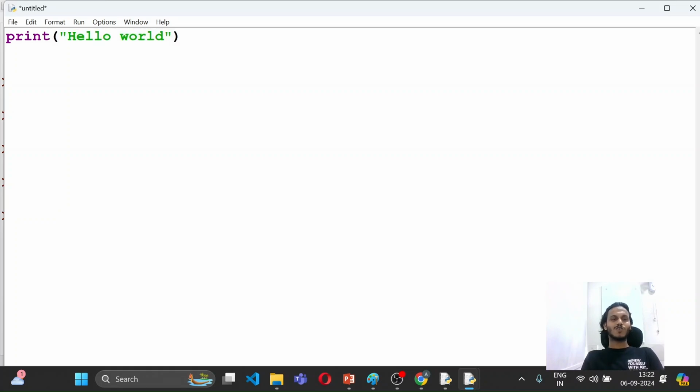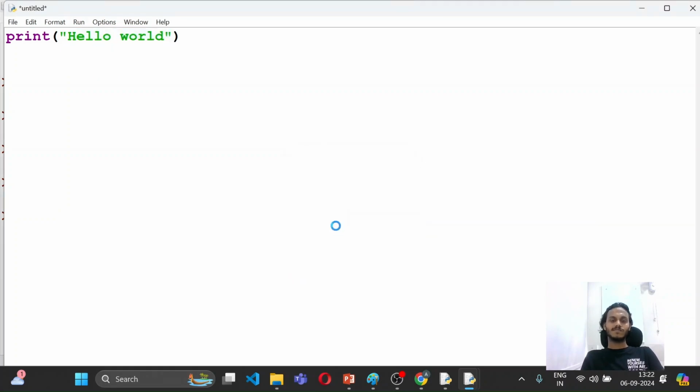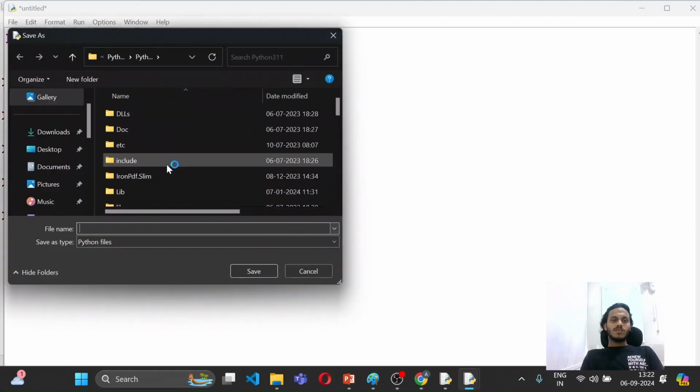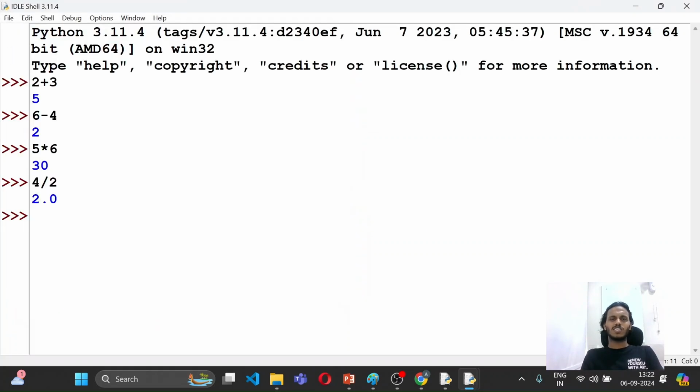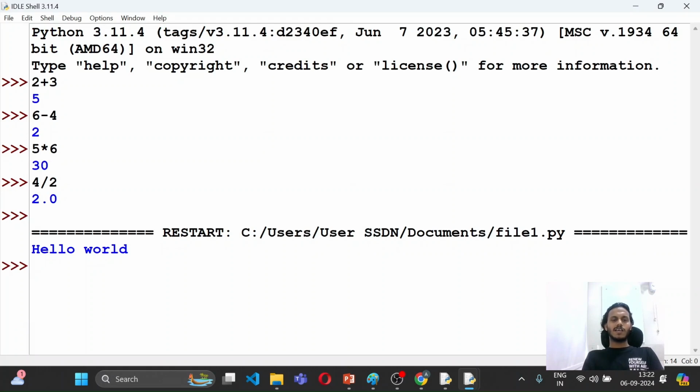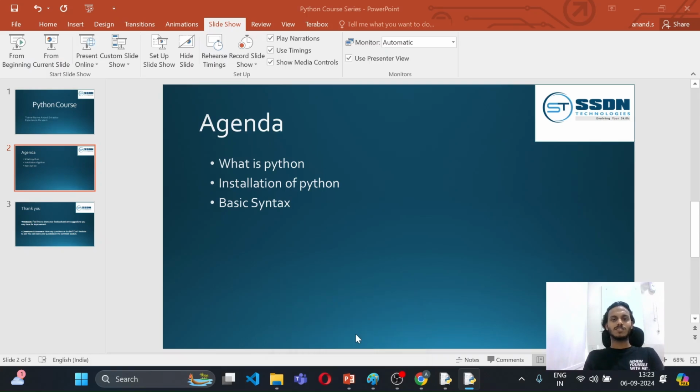Let's see what the output will be. I want to run this command, or execute this code, so I'll click on the Run button. Here we have an option of Run Module. Click on OK. Now I'll go to my documents, and here I'll save this file. You can save it with any name. And here you can see your output, that is hello world. So it's very easy to run a Python code. I hope everything is clear to all of you, the basic syntax and all the parts.